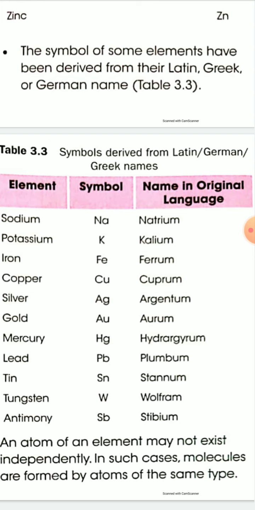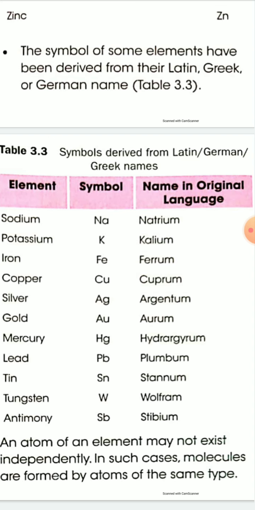The symbol of sodium is Na, derived from its Latin name natrium. Similarly, the symbol of potassium is K and its Latin name is kalium.